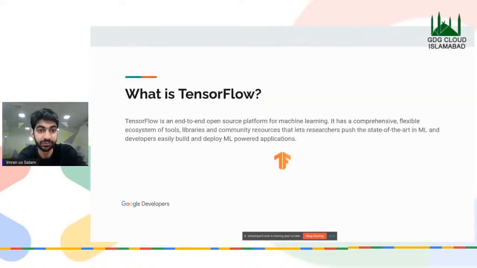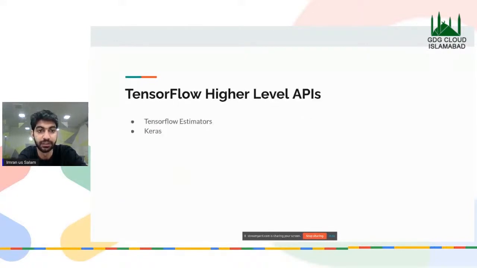Okay. So basically, what is TensorFlow? As Akshay has already mentioned, TensorFlow is basically a framework for machine learning applications and machine learning research. It's a community mostly developed by Google, and it has a lot of libraries and tools, right?